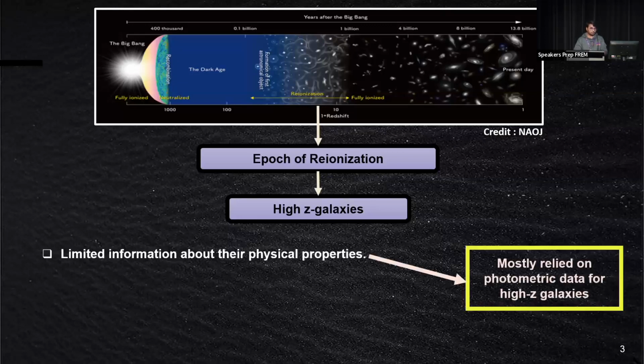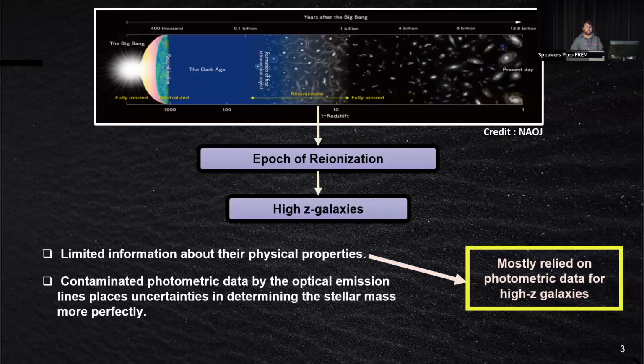This is because before JWST, we mostly relied on photometric data, which are highly contaminated by the rest-frame optical emission lines, which puts uncertainties in determining the stellar masses and other quantities. But thanks to JWST, now things will be sorted out.